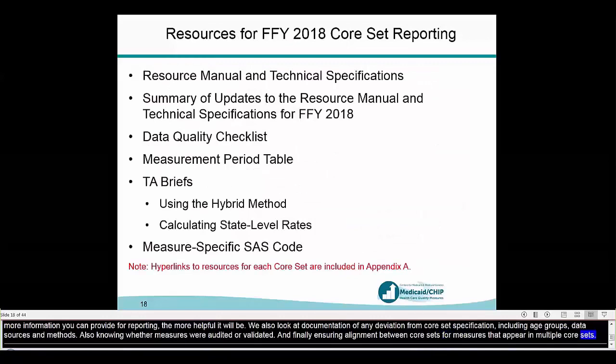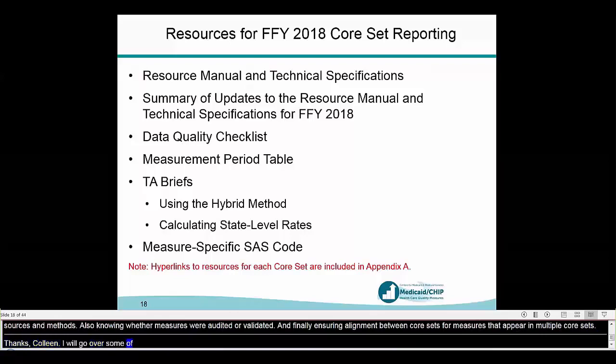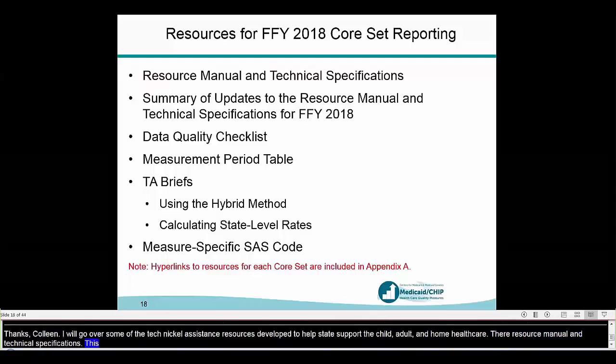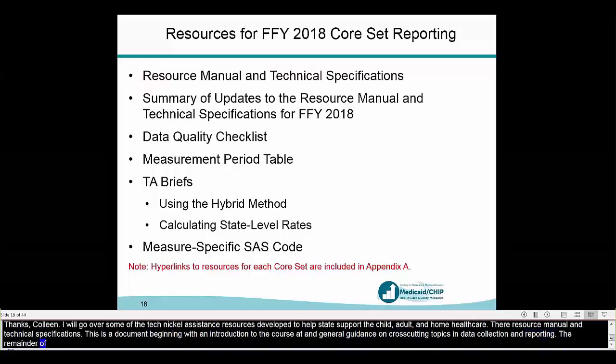All right, thanks, Colleen. And now I'm going to go over some of the technical assistance resources that have been developed to help states report the child, adult, and health home core sets. So the first thing you'll see listed is the resource manual and technical specifications. And so this document begins with an introduction to the core set and general guidance on some cross-cutting topics related to data collection and reporting. And then the remainder of this document includes step-by-step measure specifications for each of the measures included in that core set, as well as some measure-specific guidance that has been informed by questions the TA team has received from states over the years.